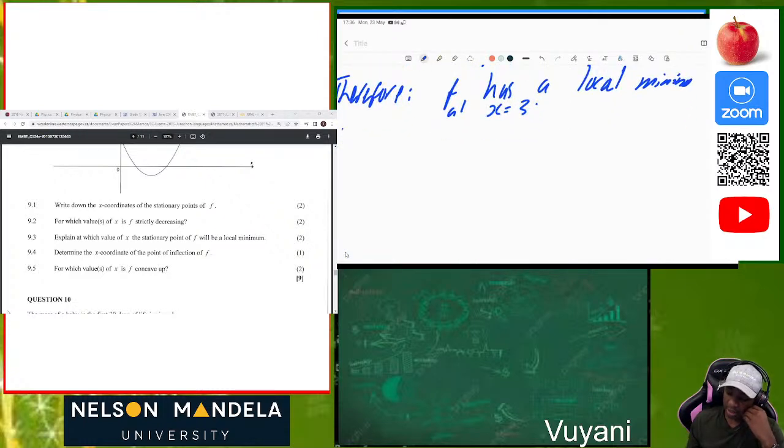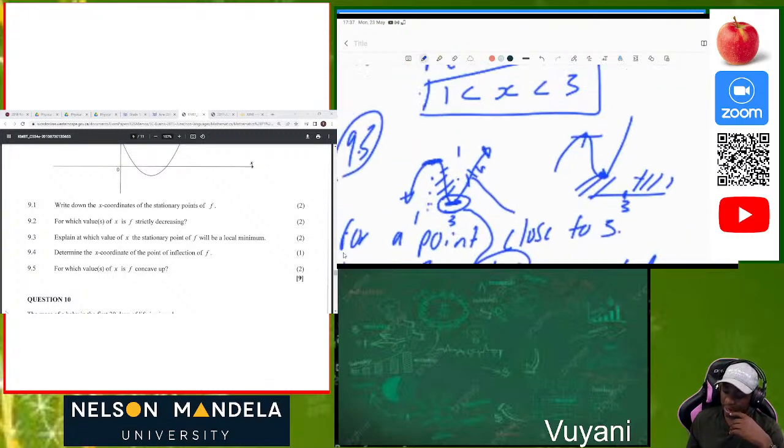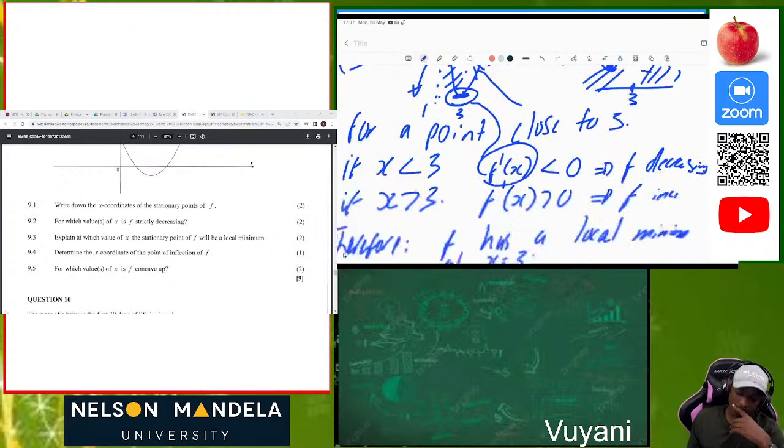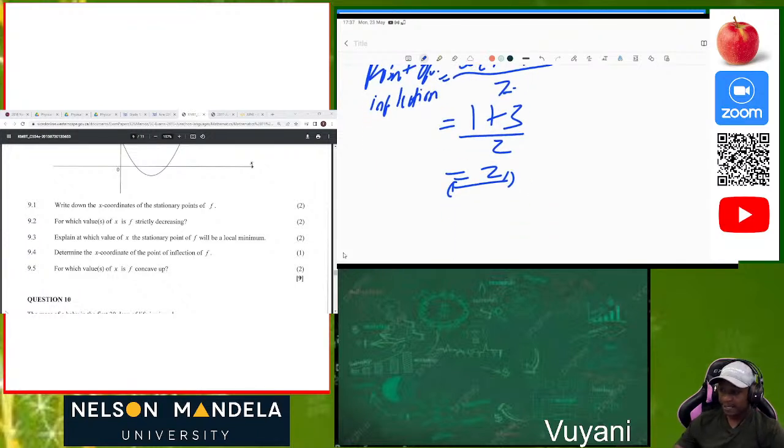Okay, so that's easy. We know that f double prime of x must be equal to 0. So let's just say the point of inflection will be (x2 plus x1) divided by 2. What is x2? x2 is the local maximum. x1 is the local minimum. So what is our local maximum? 1 plus 3 divided by 2. That's 4. 4 divided by 2 is equal to 2. So that will be our point of inflection.